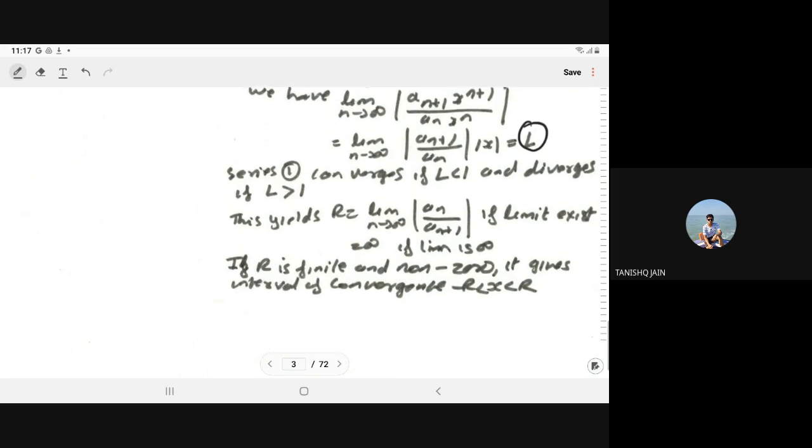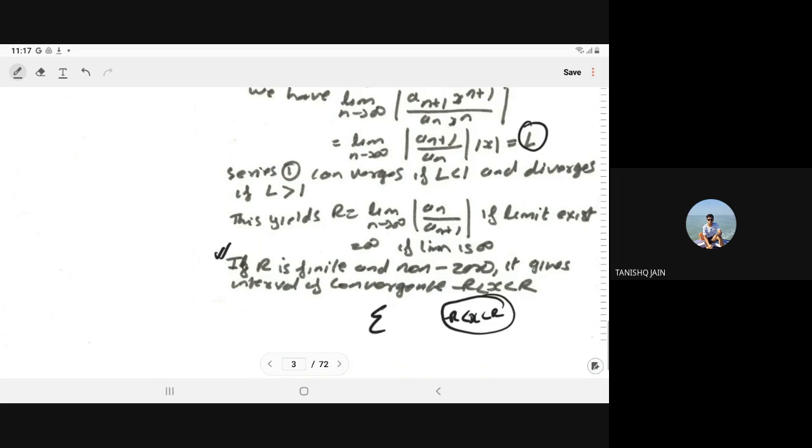Now we are interested only when R is finite, because the series is convergent when x lies between minus R and R. We want the boundary within which we have the convergent series, where the solution is of our use.